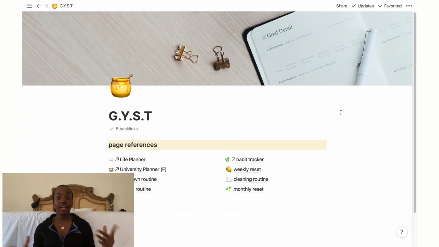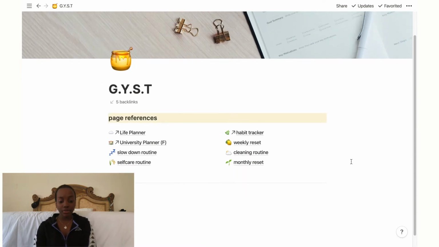Now what I'm going to show you is on my favorites tab, I have this page called G.Y.S.T, which stands for Get Your Shit Done, and this is basically inspired from Kayla Nicholson. I've been watching her videos for ages, and I started doing G.Y.S.T days too. Inside my G.Y.S.T, I just have page references, which refer back to my life planner, my university planner, and my habit tracker. Then I have new pages, which is my weekly reset, my cleaning routine, my monthly reset, my slow down routine, and my self-care routine.